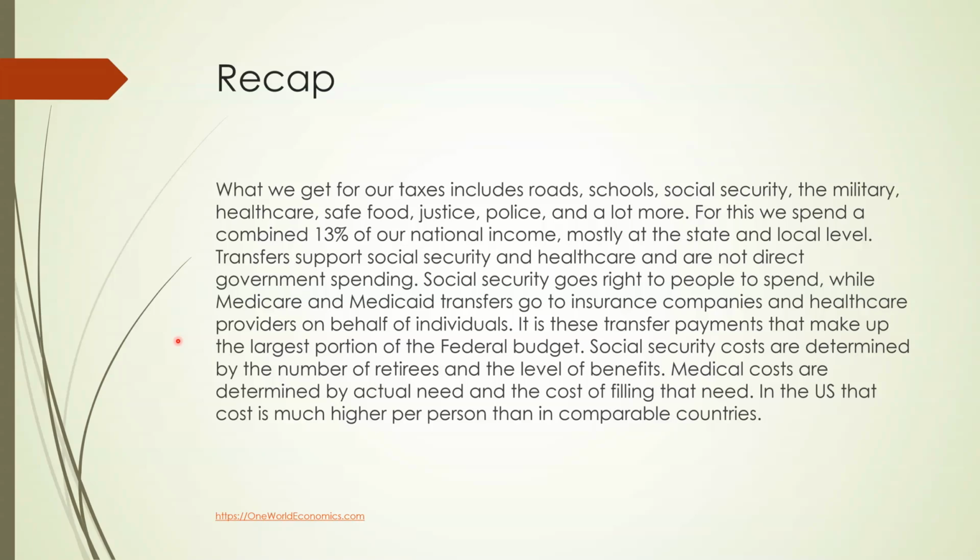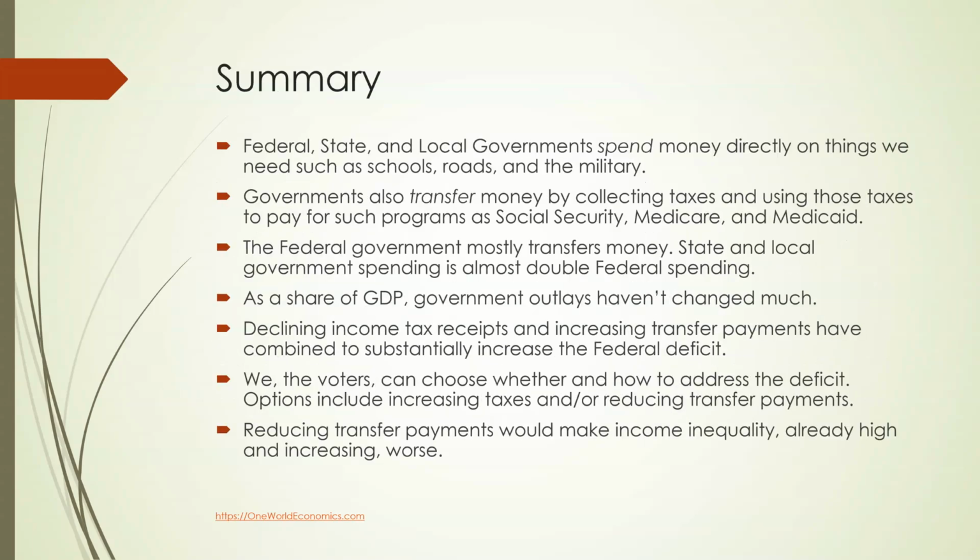Social Security costs are determined by the number of retirees and the level of benefits. Medical costs are determined by actual need and the cost of filling that need. In the US, that cost is much higher per person than in comparable countries. So, in summary, federal, state, and local governments spend money directly on things we need, such as schools, roads, and the military.